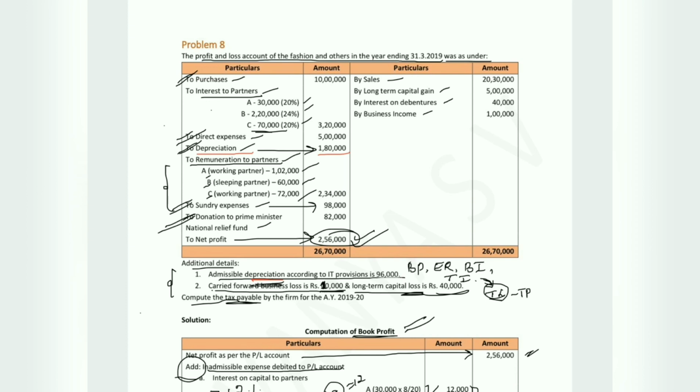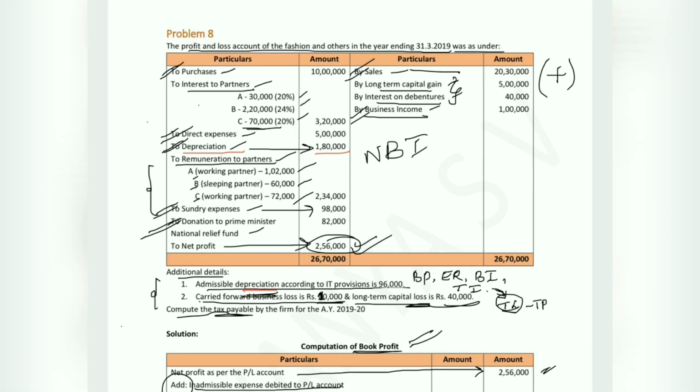So here on the credit side of profit and loss account, we have sales, which is related to business. We have long-term capital gain and interest on debentures. So another point we have here is business income, which is related to business, and we will ignore both sales and business income. But long-term capital gain and interest on debenture is a non-business income value. So they should not have credited these values on the credit side of profit and loss account. Since they have credited, that is they have added, we have to deduct the value as non-business income value.